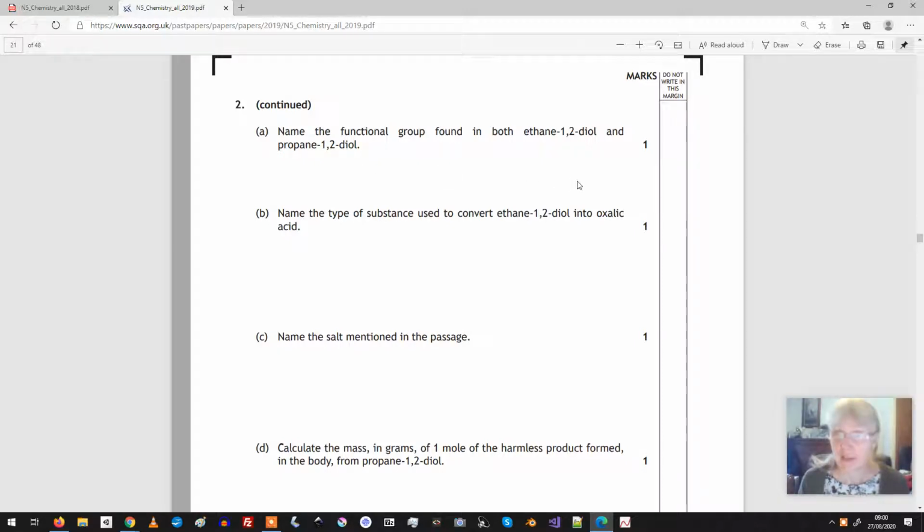And see that little "ol" bit at the end? That means that it's an alcohol. And that means that the functional group is hydroxyl, which I shall just write.